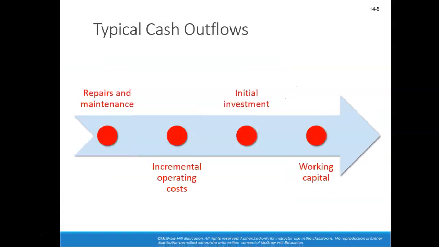Let's talk about typical cash outflows. So let's say we're looking at equipment. There's an initial investment cost for the equipment. There's working capital, money needed for those employees who provide the actual services. There are going to be incremental operating costs as well as repairs and maintenance. So these are the typical cash outflows you're going to have with any project: repairs and maintenance, the initial investment, your operating costs, as well as your working capital.